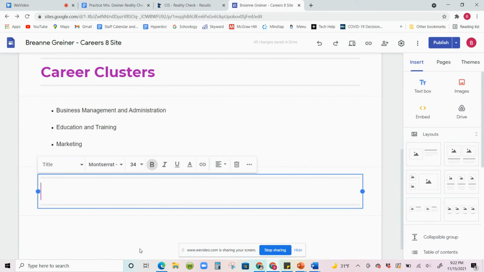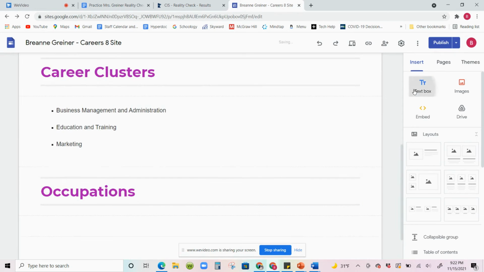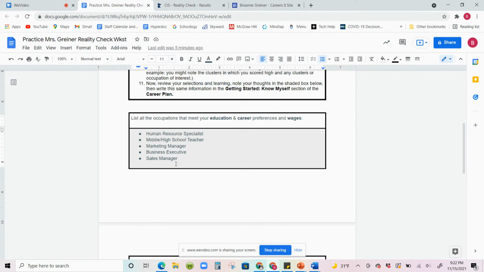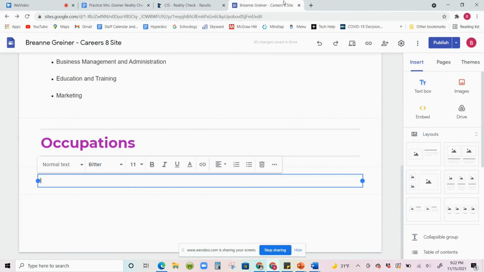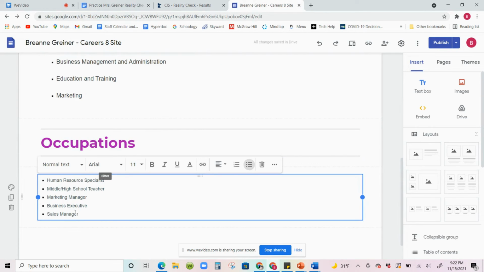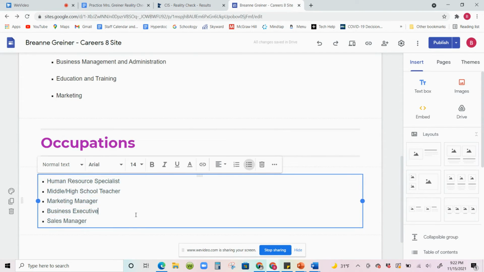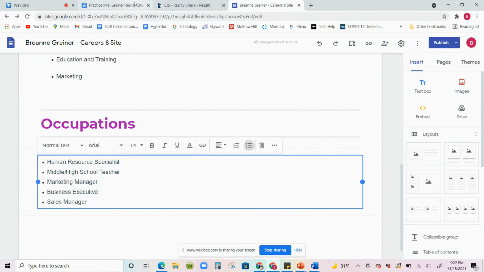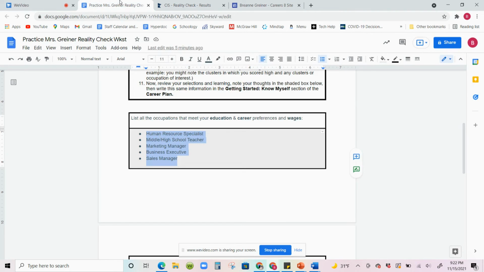You're going to create a title and you're going to put occupations, then a text box. And now that we have them nice and typed out here, we can just copy and paste it from our Google Doc and put it in our Google Sites. Again, we want to make sure that we're keeping fonts consistent. And the only thing that's really different is I need to change this to size 14 so that it matches here. Okay, so you have your occupations list. You're going to put it in your Google Doc and then your Google Sites.